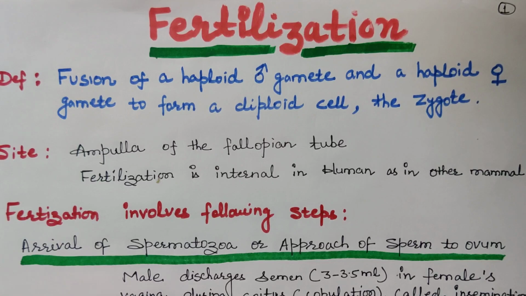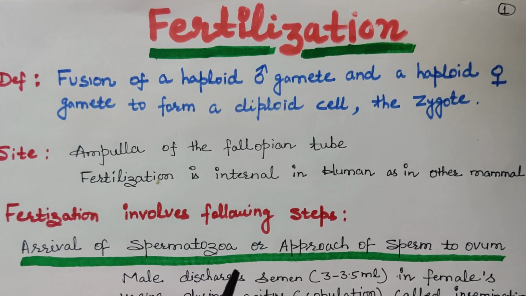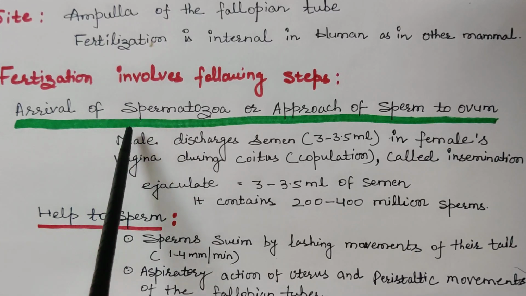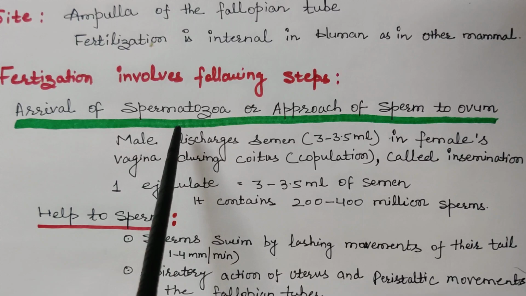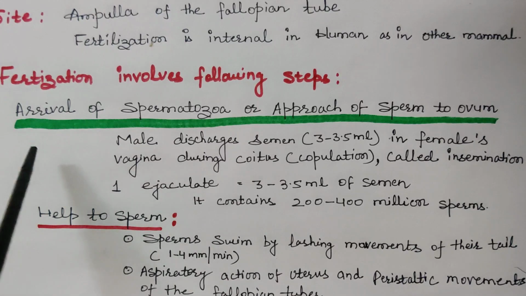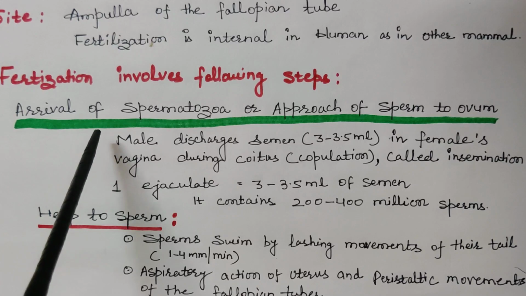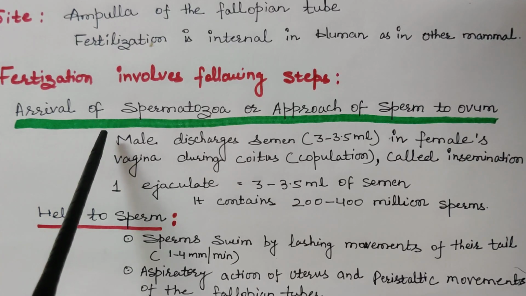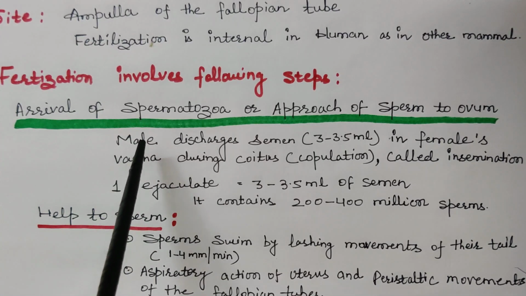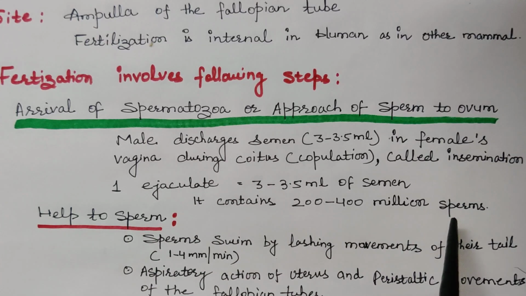Now, the various steps which occur under fertilization. The first step is the arrival of spermatozoa, or approach of sperm to the ovum. The male discharges semen inside the female's vagina during coitus or copulation, and that is called insemination. In one ejaculate, 3 to 3.5 ml of semen is ejaculated inside the female reproductive tract, and in that 3 to 3.5 ml of semen there are 200 to 400 million sperms.